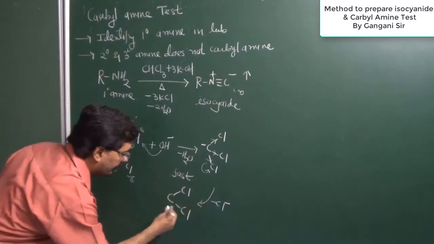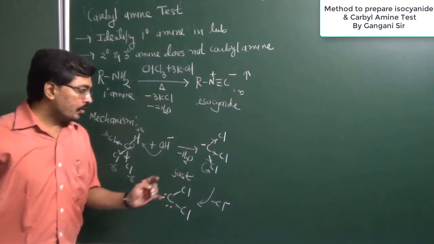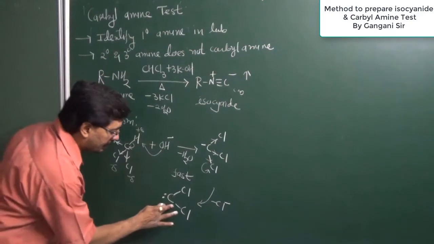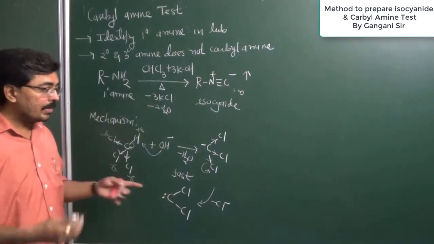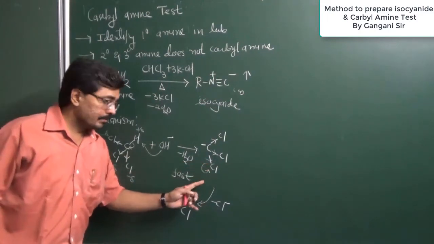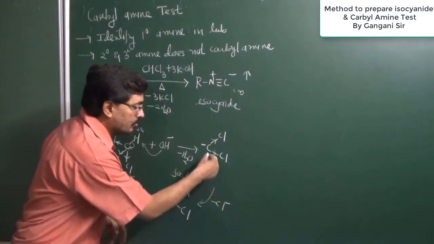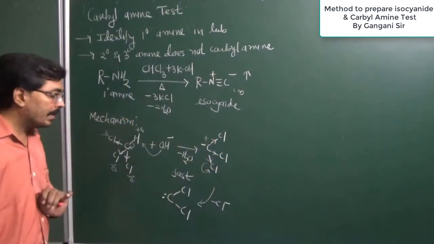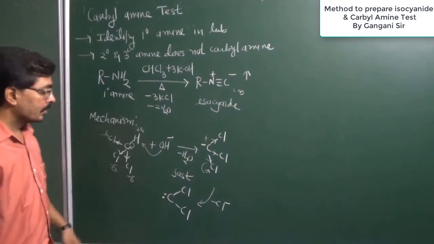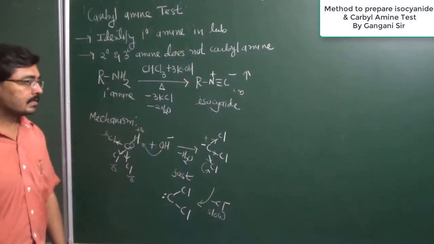Now this carbon has two non-bonding electrons and no charge. This chlorine will go with the electron, so it will be removed in the form of chloride ion. So it will get a negative charge and the carbon a positive, so the positive and negative charges will be neutral. Now it has two electrons. So this step is comparatively a slow step and the rate determining step.